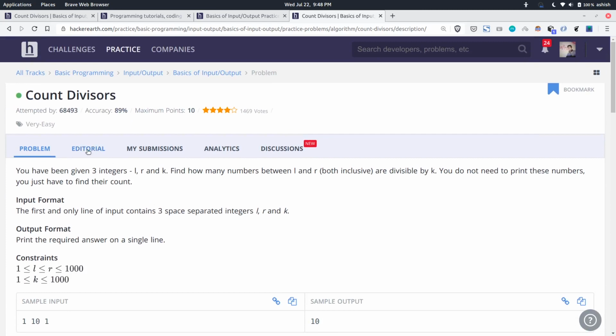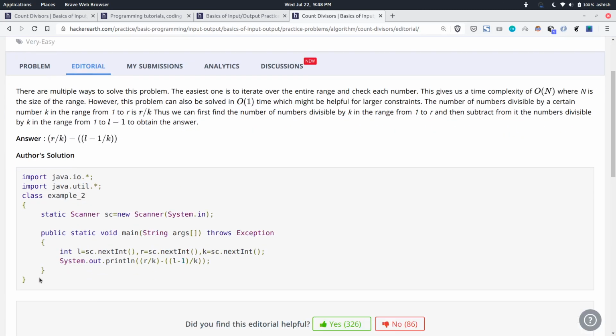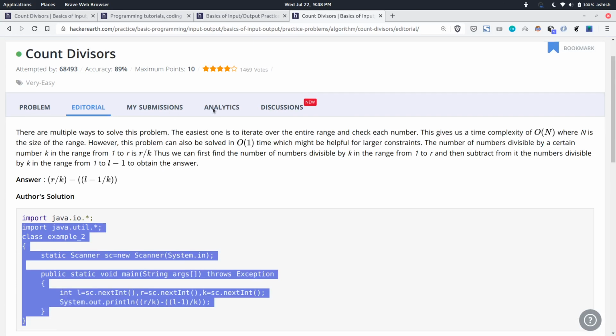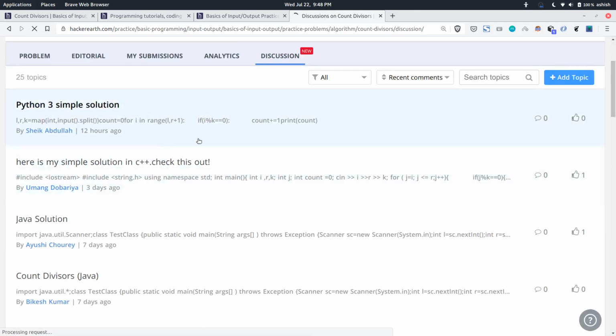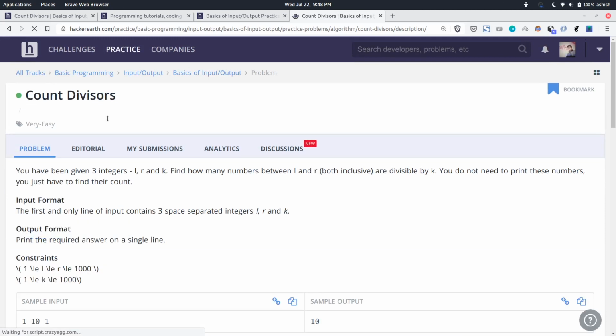You also get an editorial here. This is the solution which was prescribed by the authors. Okay, so you can go through those. You can also go to the discussion section. It is sort of a comment section for that program. Many people have given their solutions here. As you can see, someone has given a solution for Python, for C++. So this is the basic structure of how we do it.